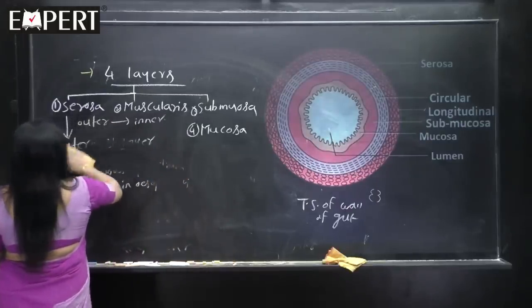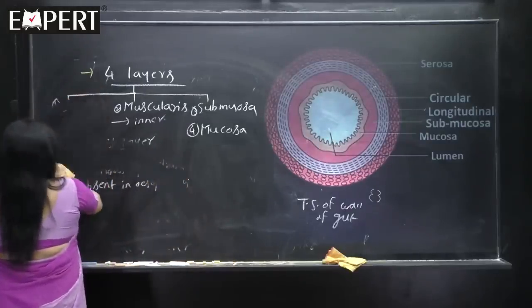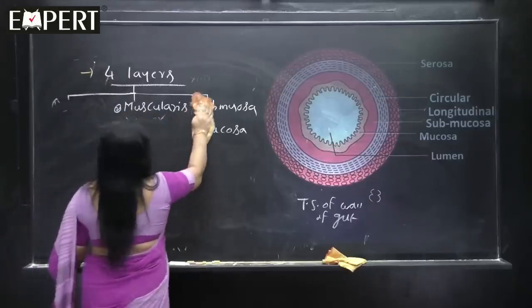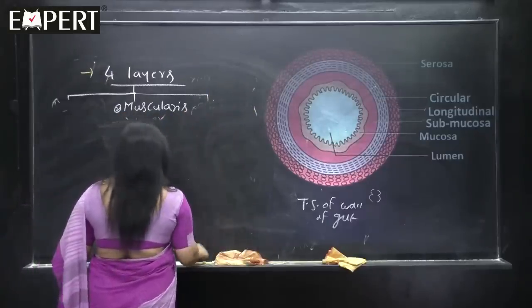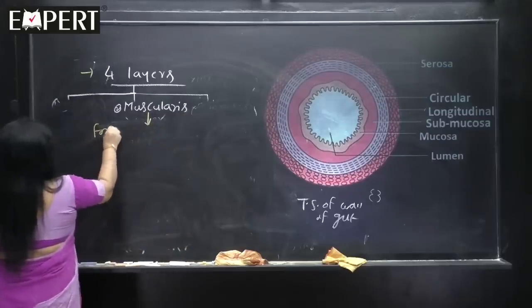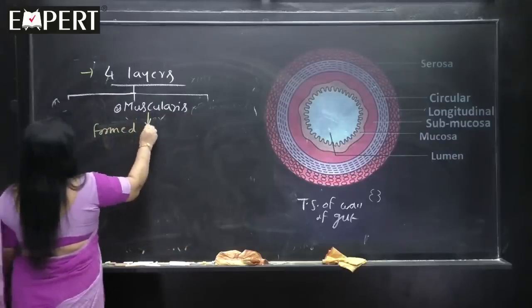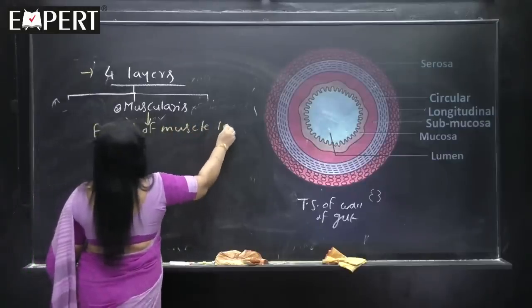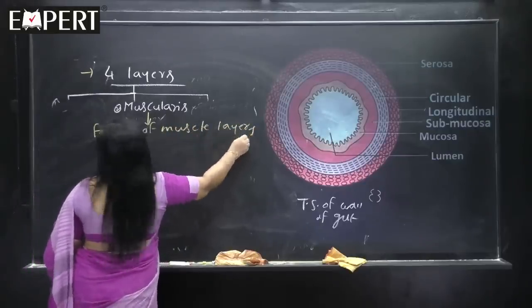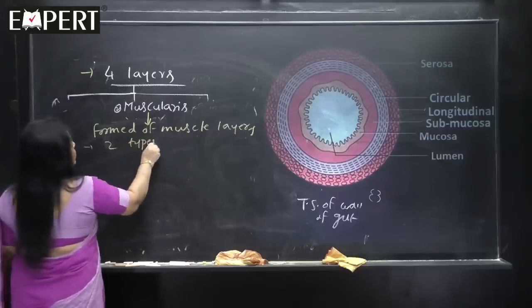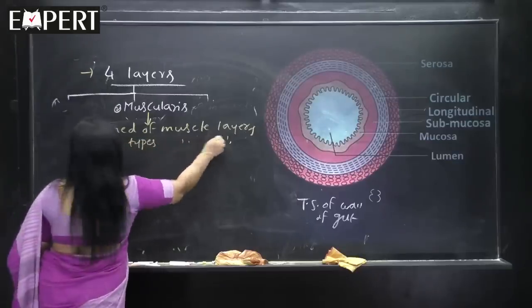Now, we learn the second part. The second part is called the muscularis. Muscularis is formed of muscle layers. Okay? And there are 2 types of muscle layers.